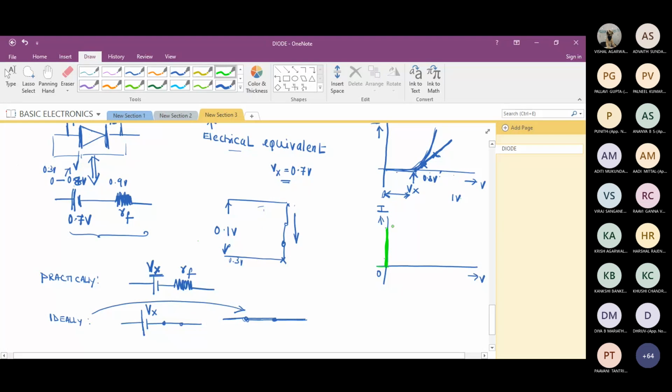Across a shorted device, what is the voltage? What is the voltage across the device if the current shoots up? I take a short circuit. What is the potential difference between these two terminals? It still remains 0.1? No, it is not 0.1 also. It is zero. If you short circuit it, it will be zero, no?